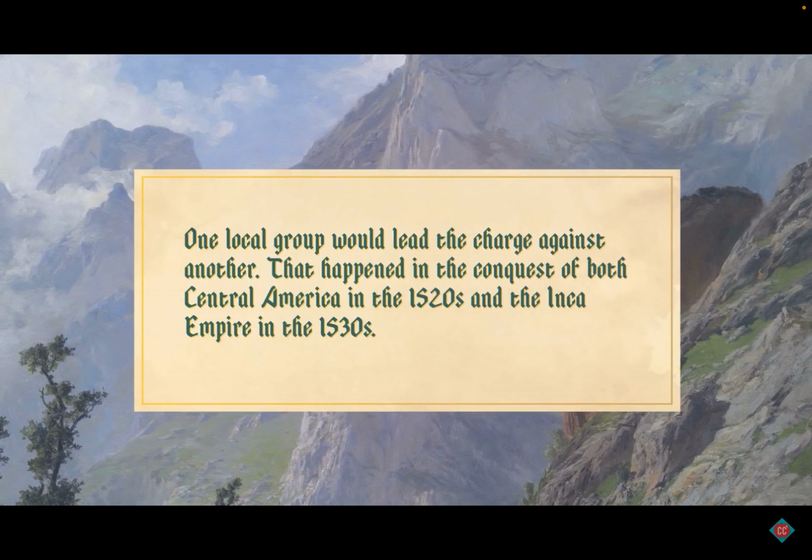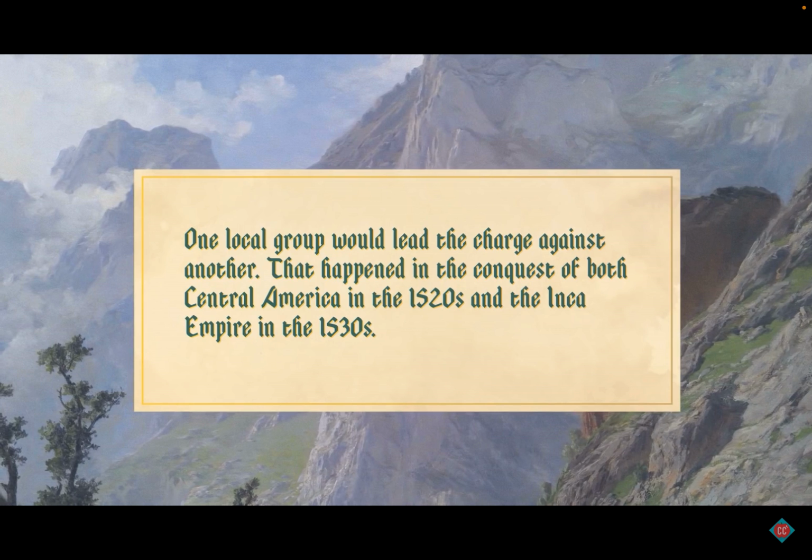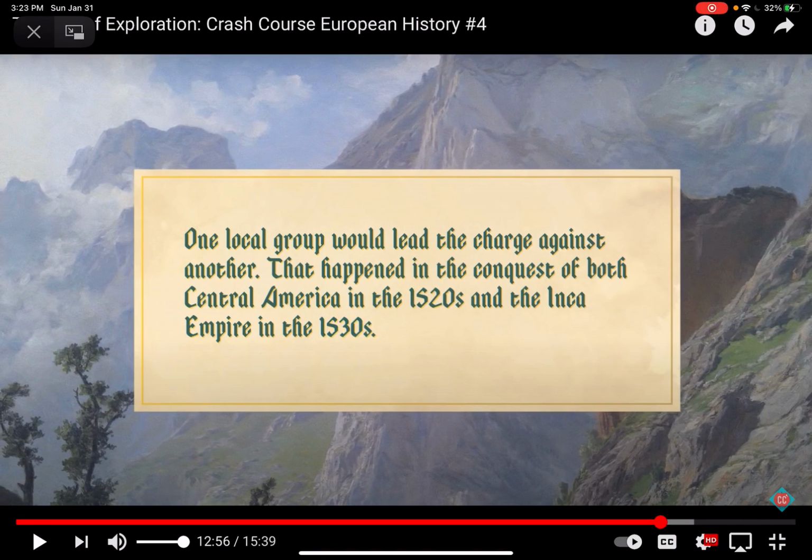And because of the hostilities among different groups that predated the arrival of Europeans, go-betweens who knew about these animosities could use them to help mobilize support for the Europeans so that one local group would lead the charge against another. That happened in the conquest of both Central America in the 1520s and the Inca Empire in the 1530s. So again, the Europeans are really good at having the Native Americans fight off each other, or the Europeans are good at bringing in Native Americans to defeat the Aztecs or the Inca.